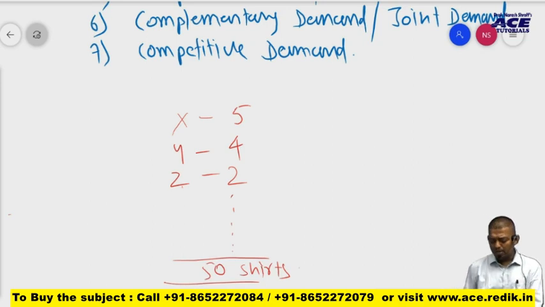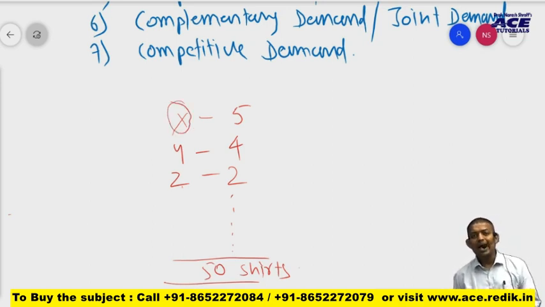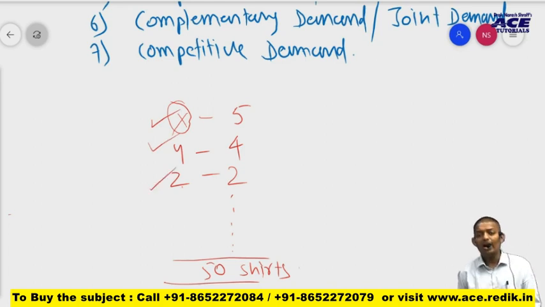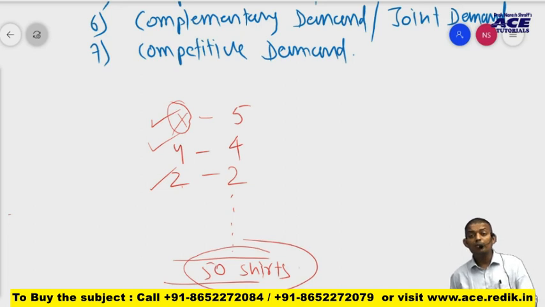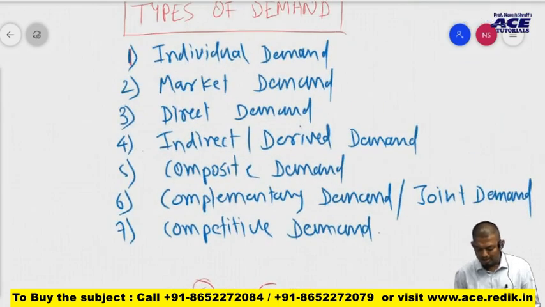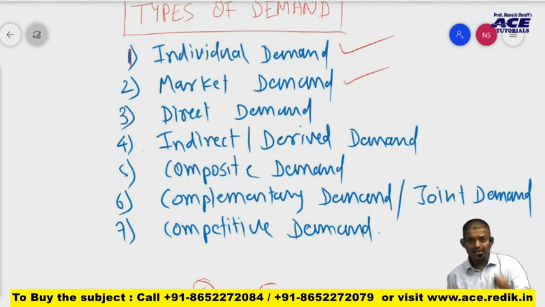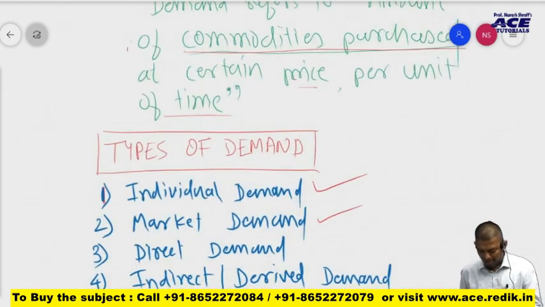Now, can you tell me, is the demand made by Mr. X demand made by an individual or a group of individuals? Of course, demand made by Mr. X, Mr. Y, Mr. Z is individual demand. And these 50 units are demand made by a group of individuals. So demand made by an individual can be called individual demand, and demand made by a group of individuals will be called market demand. Is that clear?